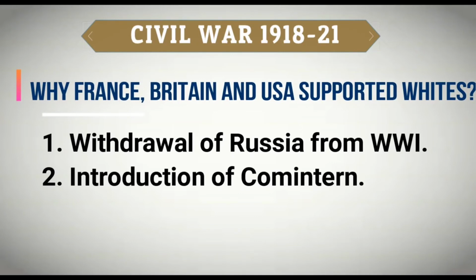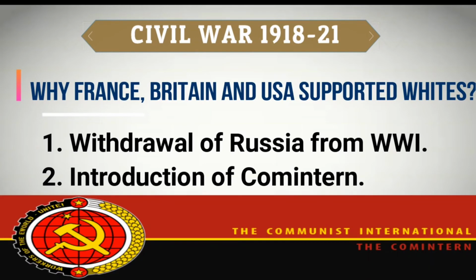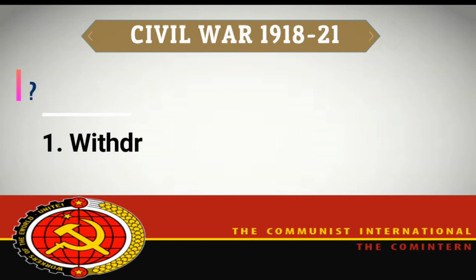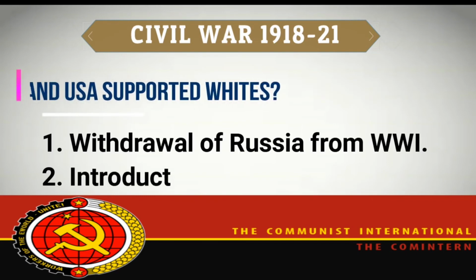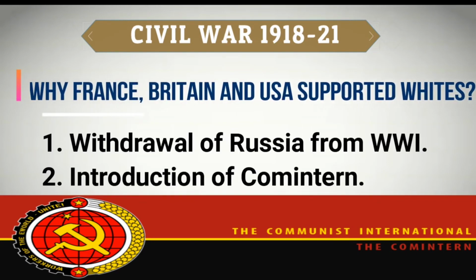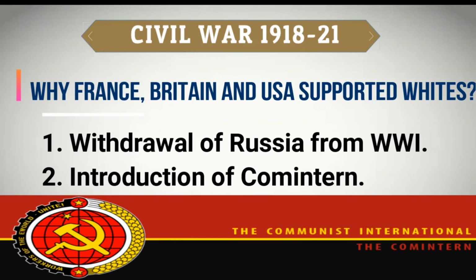And the second reason was the concept of Comintern that was introduced by Vladimir Lenin in 1919. What is the meaning of Comintern? Comintern is made from two words, Comin and Intern. Comin means communist and Intern means international. So spreading the concept of communism in the entire world is known as Comintern, that is Communist International.